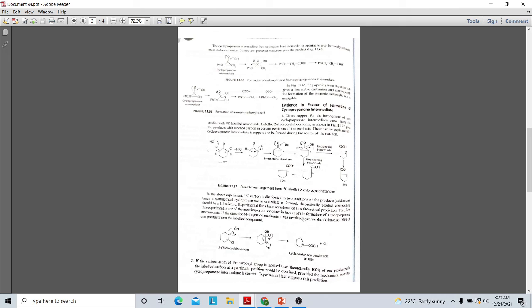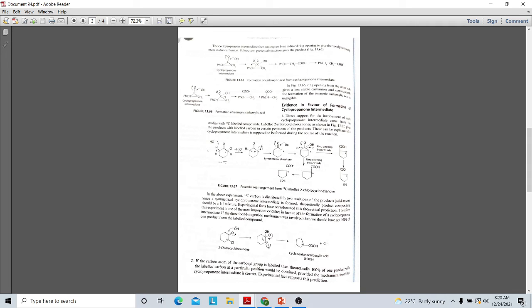If the direct bond migration mechanism is involved, we should have received 100% of one product from the labeled compound. So if the carbon atom is labeled, no need of going into much more detail, you only need this, that is a 1:1 mixture will have been formed.